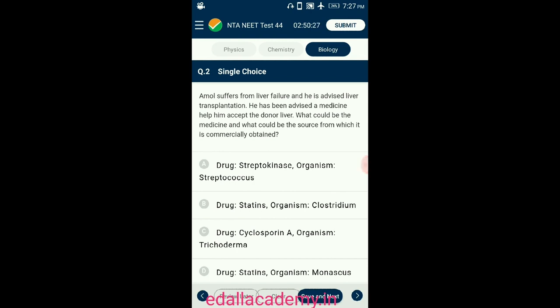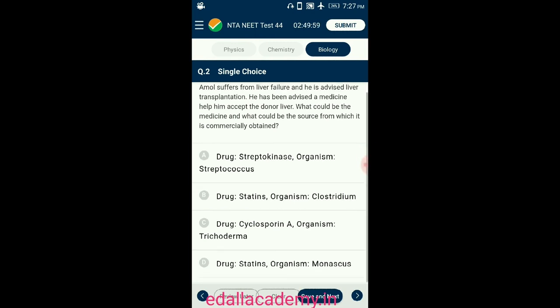Cyclosporin A is a bioactive molecule that is derived from the fungus Trichoderma polysporum. It is used as an immunosuppressive agent in organ transplant patients. Usually, the donor organs can excite an immune reaction in the recipient body, and the donor organ, in this case the liver, will be rejected by the patient. Amal needs an immunosuppressive agent to accept the donor liver in his body. So the answer for this question is option C. Drug Cyclosporin A, organism Trichoderma. So the correct option is C.